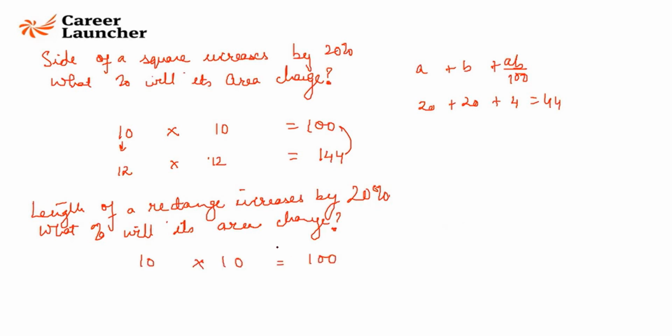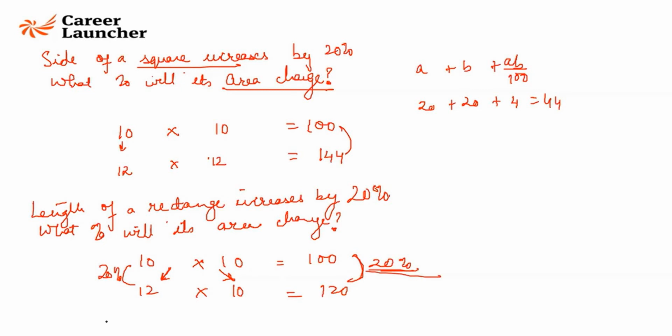Area was 100. Length increased by 20%. Breadth remained the same. Will become 120. So there's a 20% increase, right? In the case of a square, there will be a successive increase in area. In the case of a rectangle, there is one increase because of length, and the second increase happens only if the breadth also increases or decreases. If one of the variables remains constant, whatever happens to the other variable will be what happens to the area. So if length increases by 20%, area also increases by 20%.